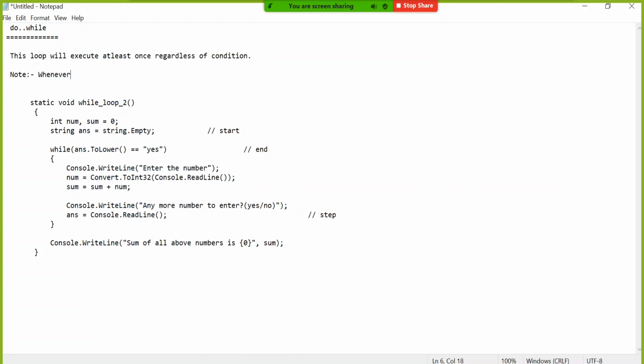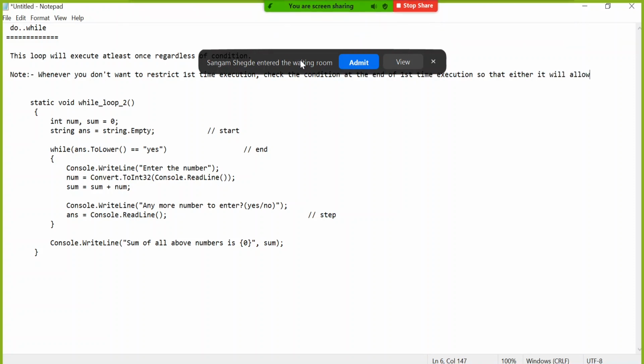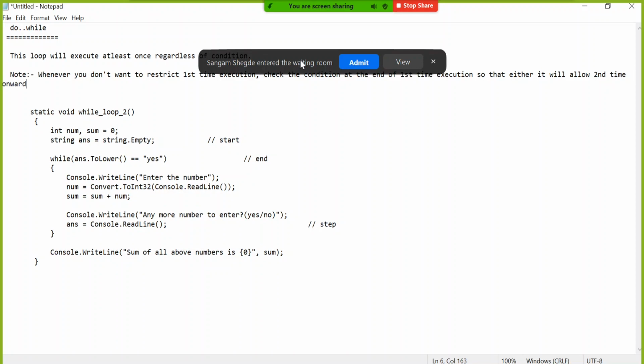Whenever you don't want to restrict the first time execution, check the condition at the end of the first time execution, so that either it will allow second time onwards, or it will stop just after the first time.